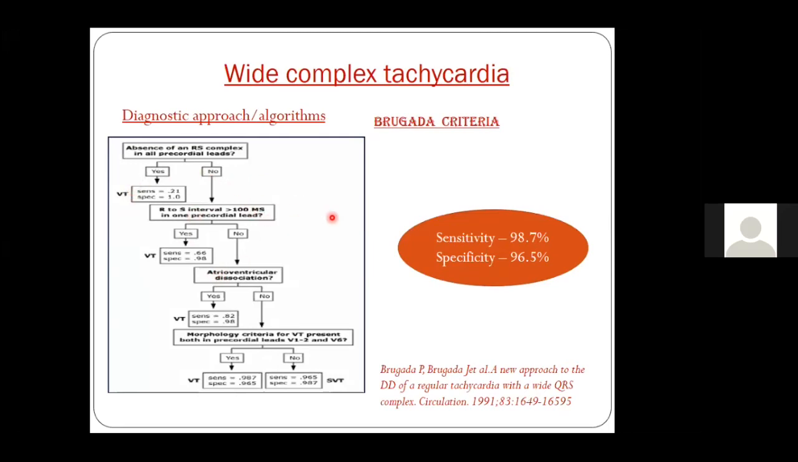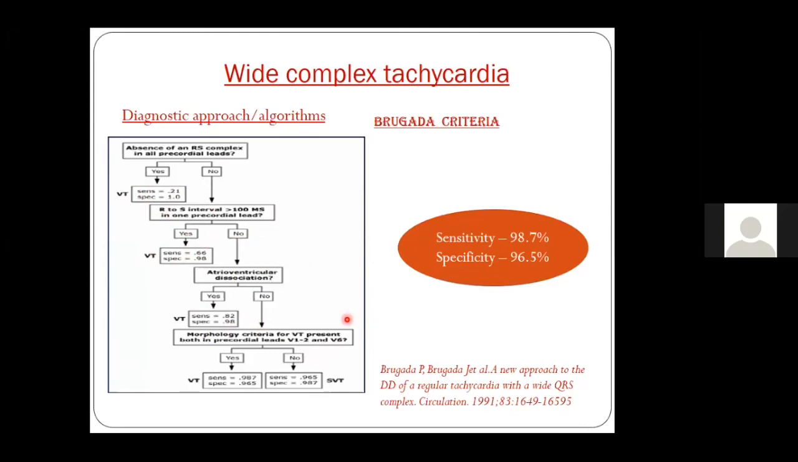So in the patient, if you have RS pattern, then you see from the beginning of R to the nadir of S if there is more than 100 milliseconds. If it is yes, then again your sensitivity is increasing from 21% to around 66% sensitivity. Now, if you do not have more than 100 milliseconds, come to the third wave, which is AV dissociation. If you have AV dissociation, 98% of the time there are chances that you have a VT. If there is no AV dissociation, go to the morphologic criteria, which we have already discussed.